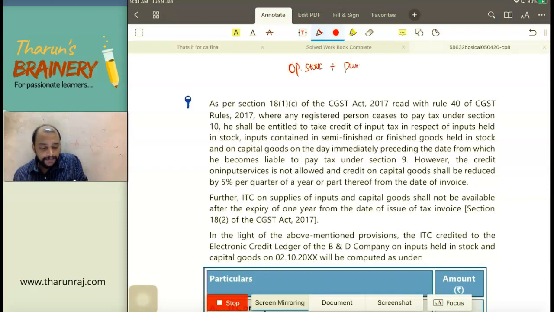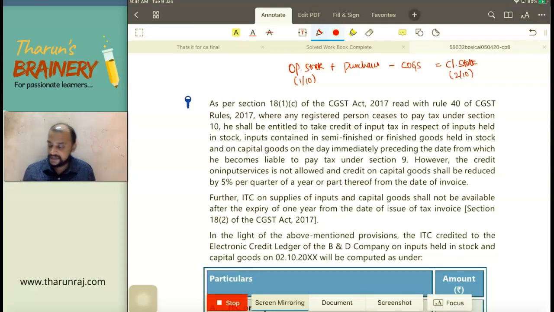Opening stock plus purchases. Opening stock as on which date? 1/10. And plus purchases minus cost of goods sold equals to closing stock as on which date? 2/10. Now, what is the opening stock?